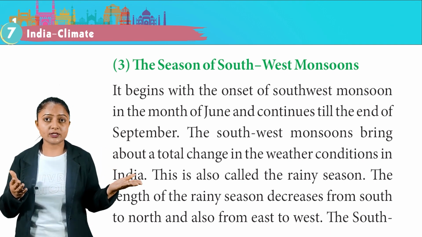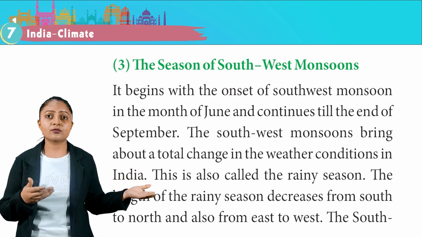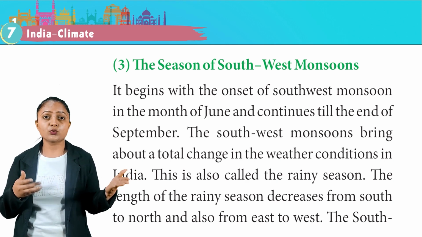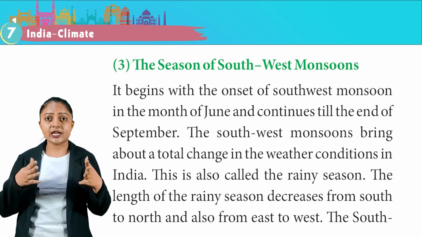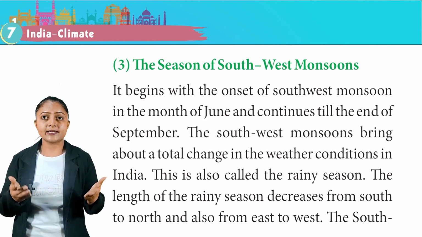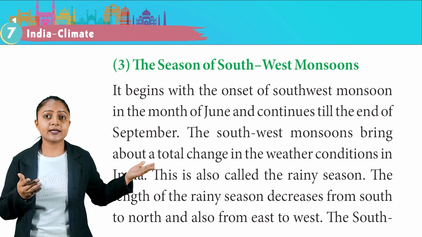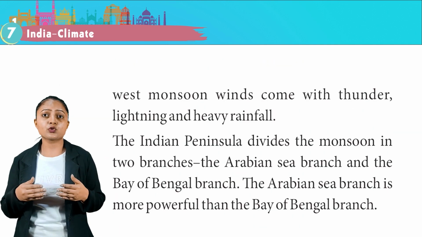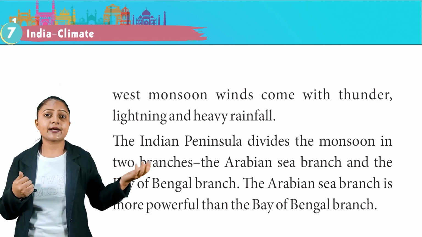It begins with the onset of southwest monsoon in the month of June and continues till the end of September. The southwest monsoons bring about a total change in the weather conditions in India. This is also called the rainy season. The length of the rainy season decreases from south to north and also from east to west. The southwest monsoon winds come with thunder, lightning, and heavy rainfall.